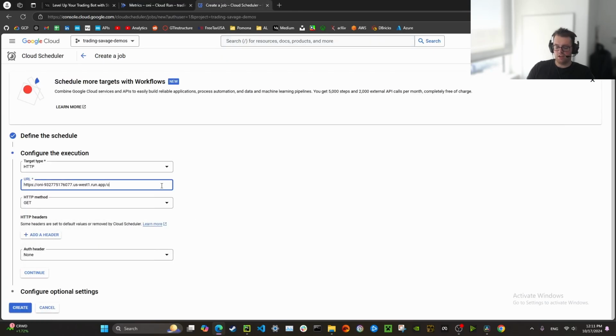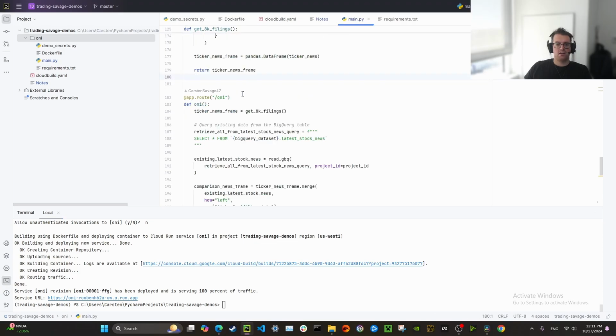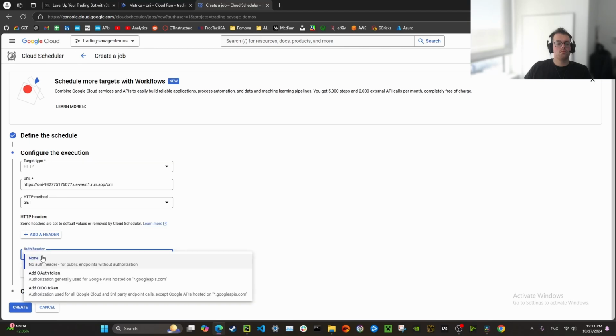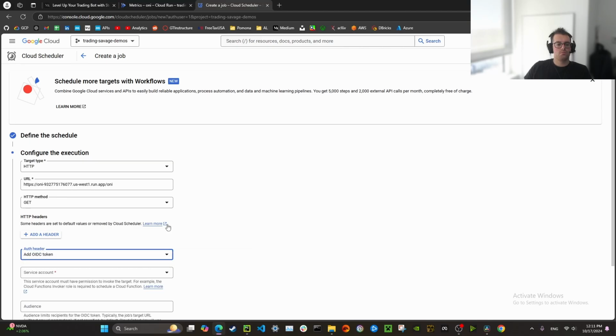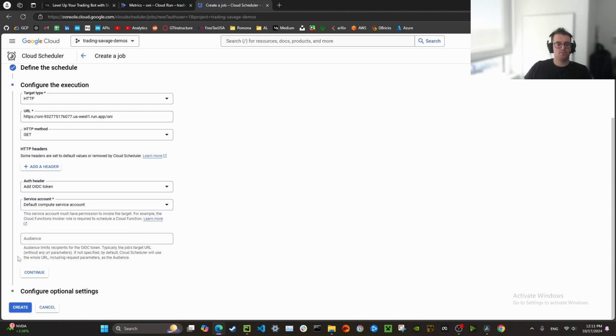Then I'm going to put Ani at the end to specify that app route. So the app route in the code, when you look at main, is Ani. I'm going to add an OIDC token, and it's going to be the default compute service account.